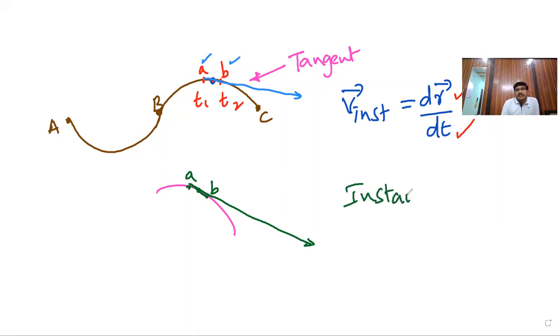Instantaneous velocity is tangential to the point.